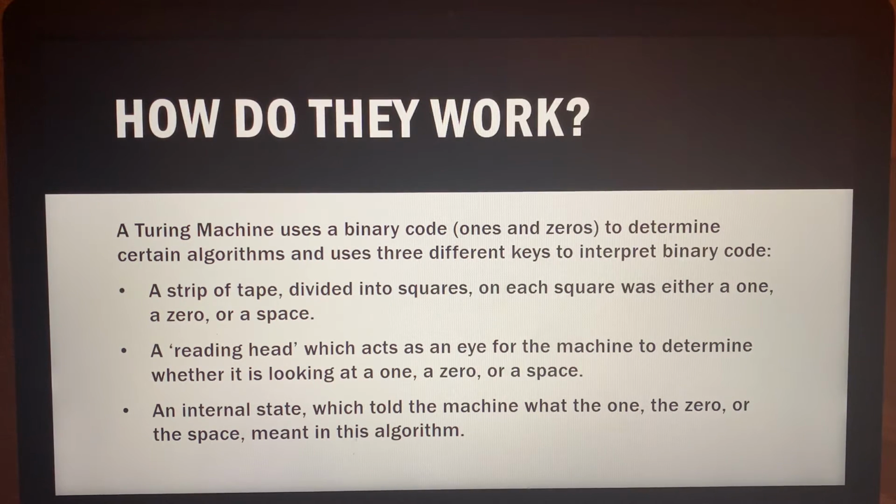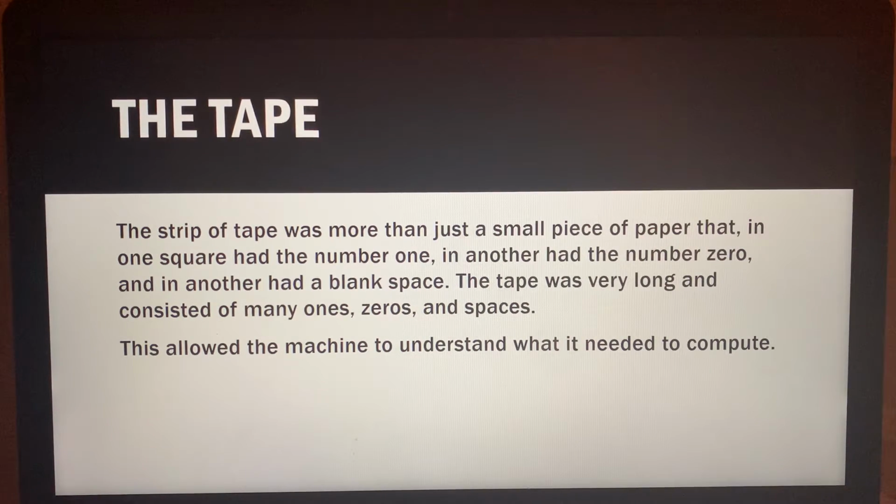An internal state was the third key, and this told the machine what the 1, the 0, or the space meant in the algorithm or in the context of which it was being read. So the strip of tape was more than just a small little piece of paper that in one square had the number 1, and another had the number 0, and in another had a blank space.